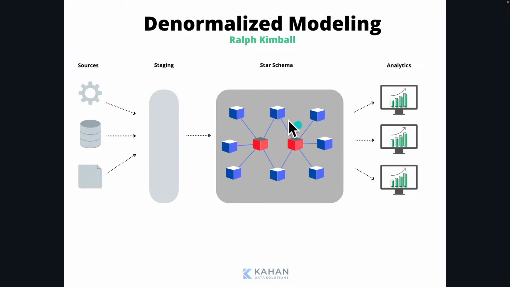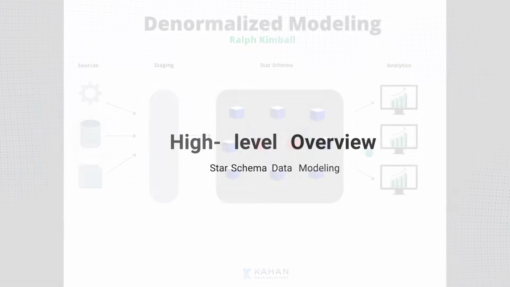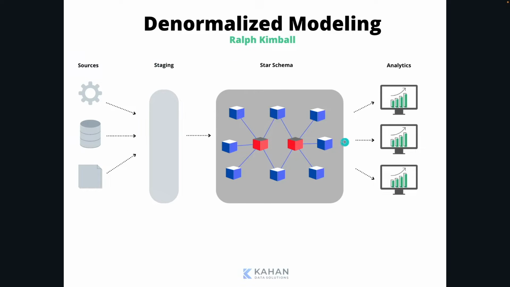So what we'll do is talk a little bit more about this approach, talk about some of the high level concepts, and actually build out our own little mini version of a star schema in Snowflake. Before we dive in, let's review the high level flow of a star schema modeling approach. We have our source systems. Often they are from different applications or different systems entirely. They'll get put into an intermediate staging layer or perhaps a more long-term data lake, depending on your design, and then modeled into a star schema.